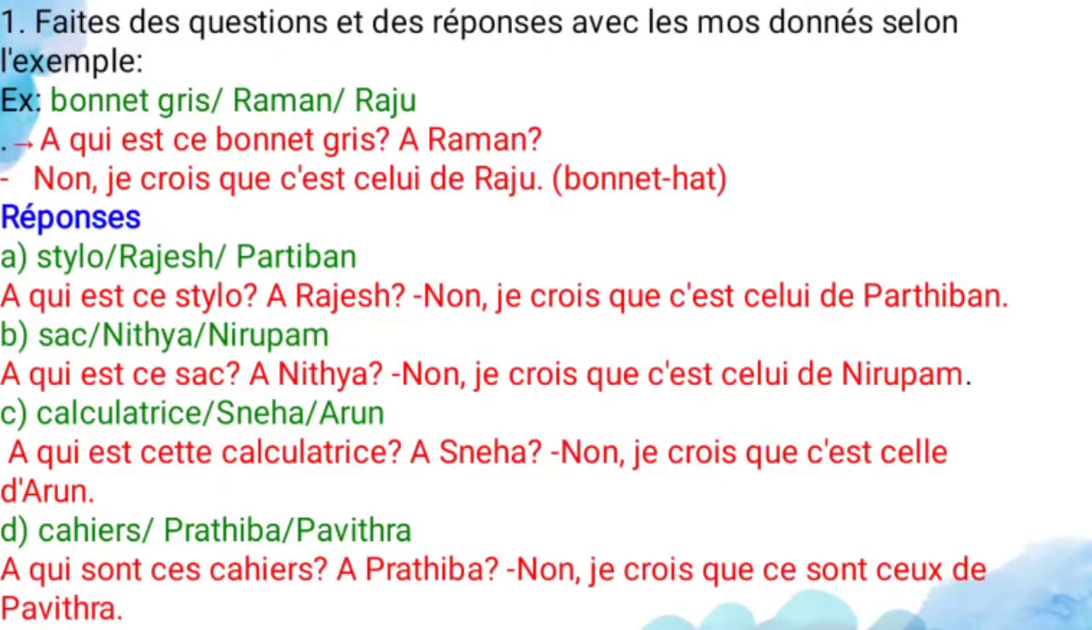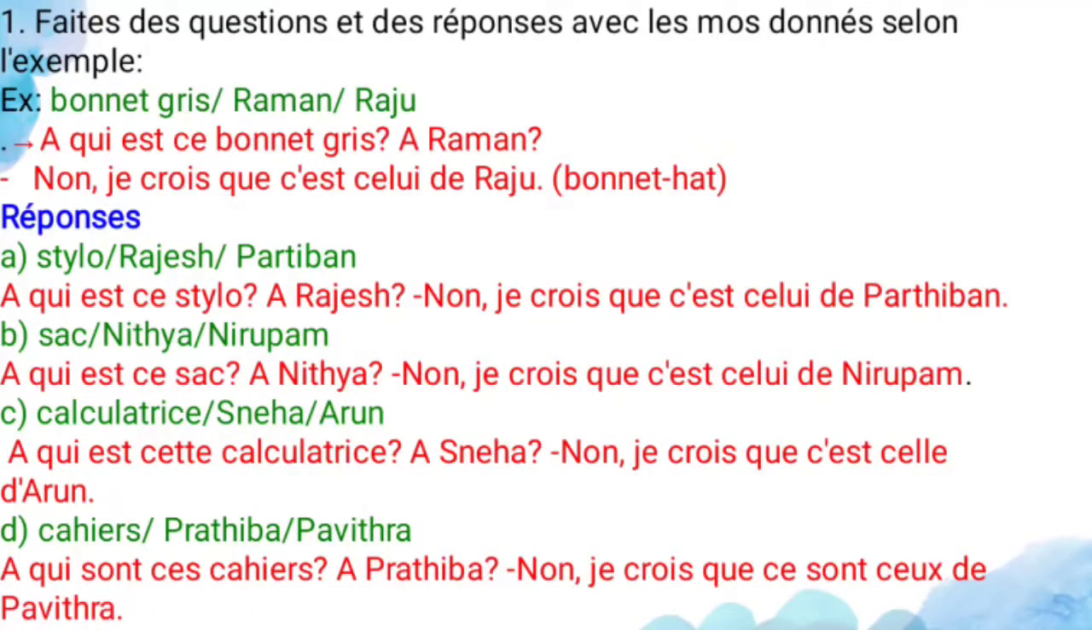Faire des questions et des réponses avec les mots donnés selon l'exemple. So make a question and answer with the given words according to the example. See, bonnet gris. Bonnet gris, it's a hat. That is a grey hat. And Roman, it's a name. And Raju also, it's another name. And you have to make a question and you have to make an answer also.